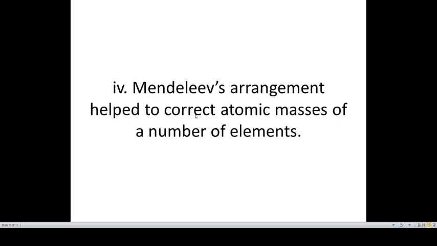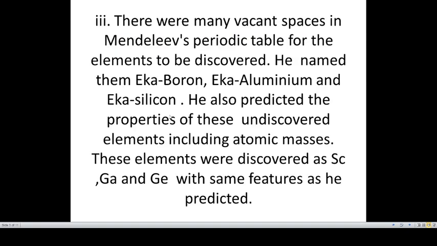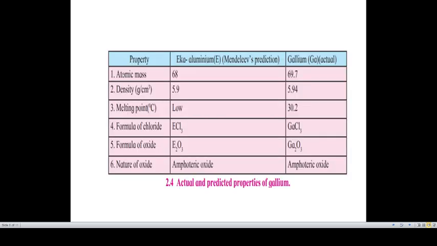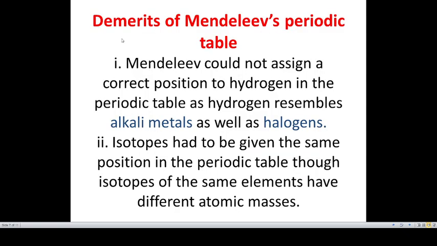Mendeleev's arrangement helped to correct the atomic masses of a number of elements. So number of elements के masses जो है वो correct करने के लिए Mendeleev's के table में उन्होंने ये prediction किया था. Now you can see over here the properties of some elements, eka aluminium in Mendeleev's prediction and gallium, which was actual. Eka aluminium was predicted by Mendeleev, but in actual later on it was named as gallium. Atomic mass was 68 and here it is 69.7, that is an approximate value. You can see over here all have approximate values which were predicted by Mendeleev.